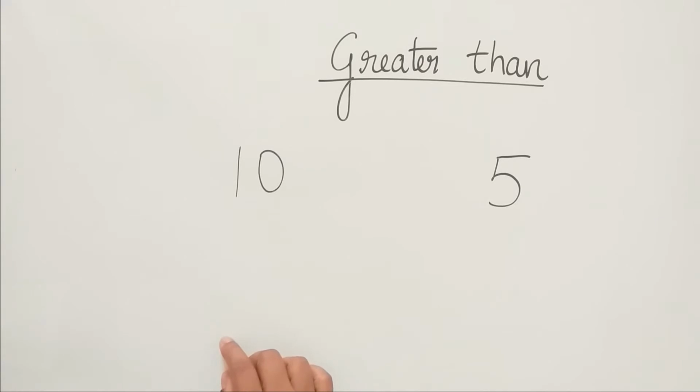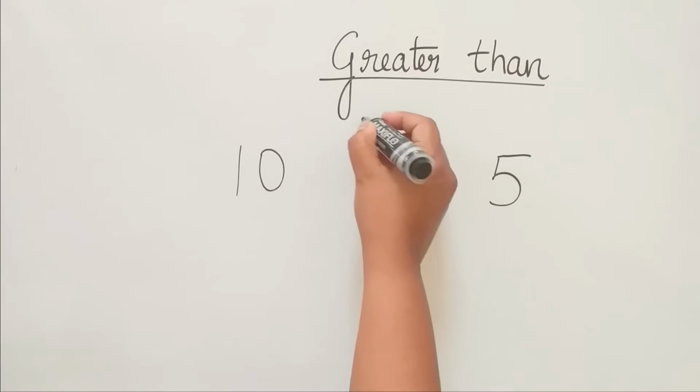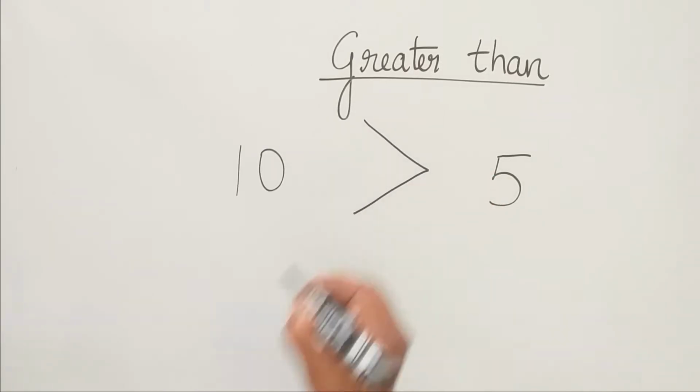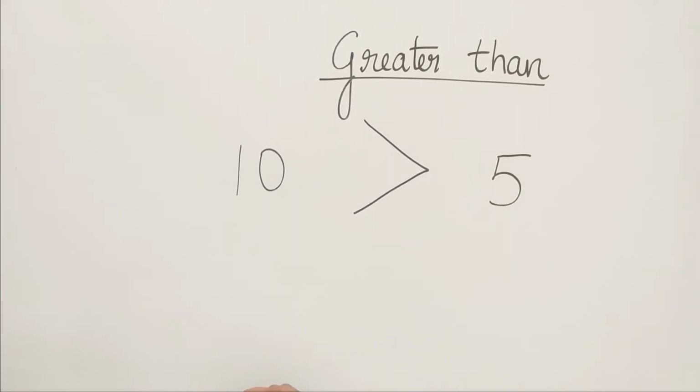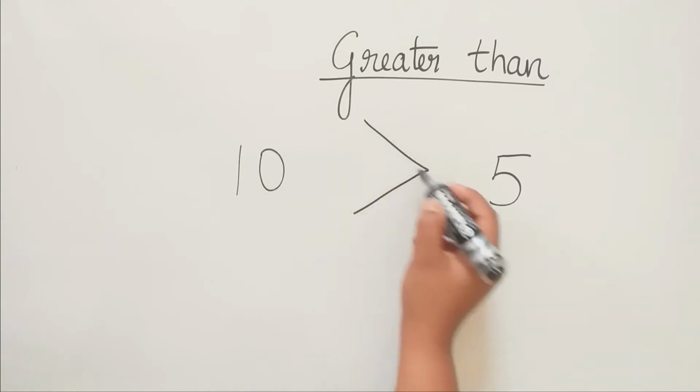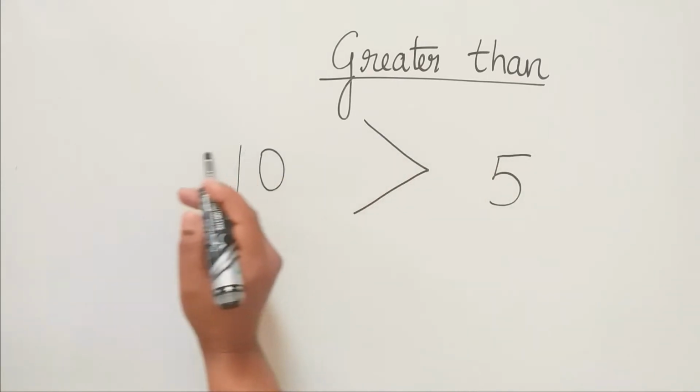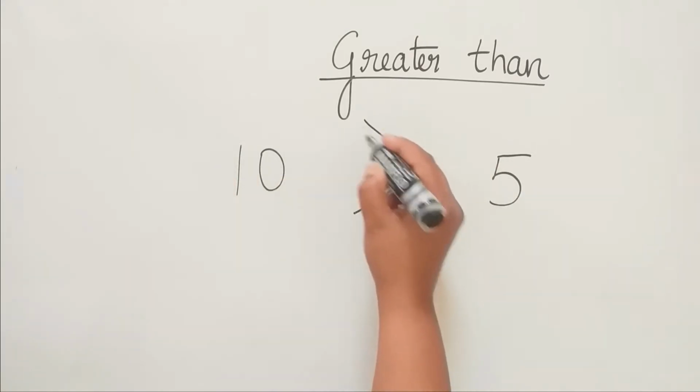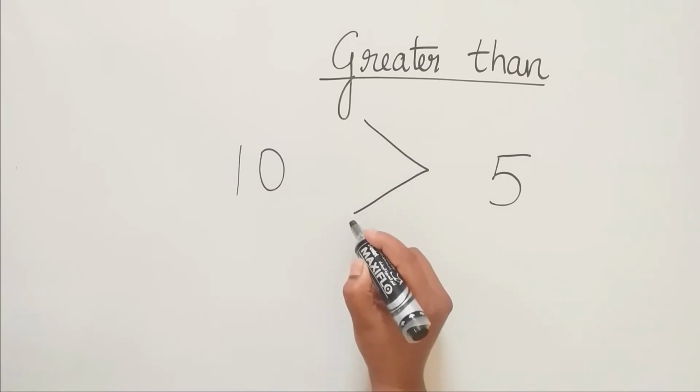So children, now I have 10 and 5. So which is the big number? It is 10. So the alligator's mouth will open towards the big number. So I have told, whenever the alligator mouth is open towards your left hand side, it is what sign? It is greater than sign.